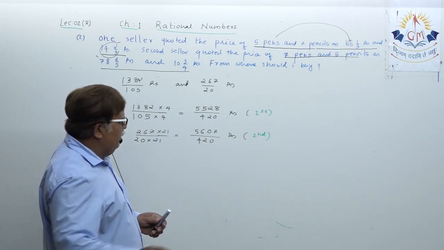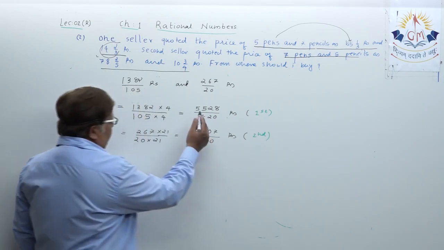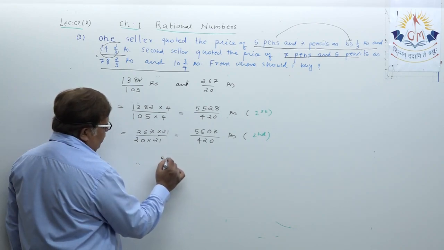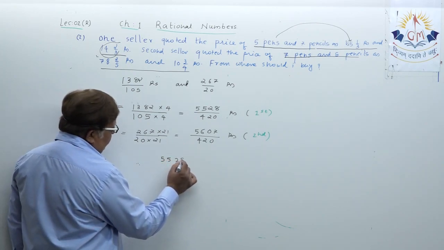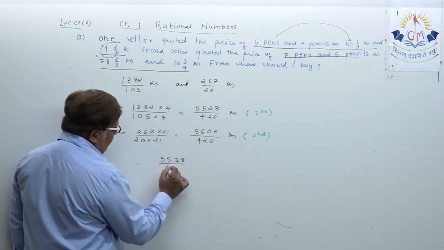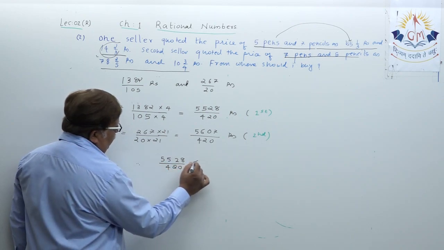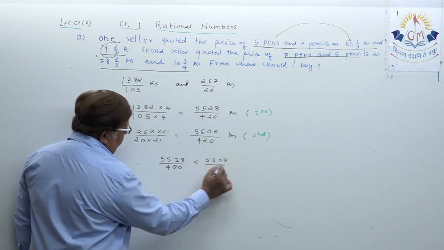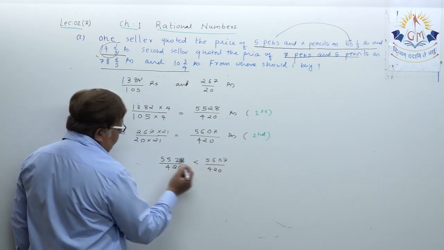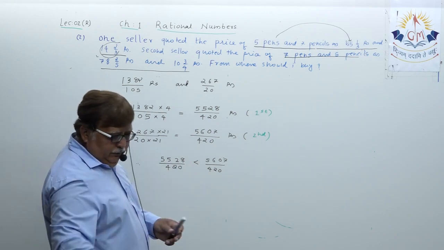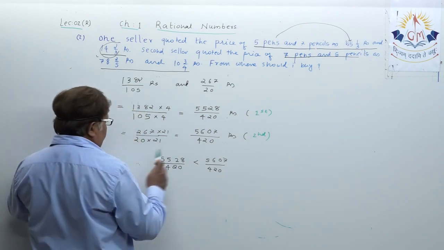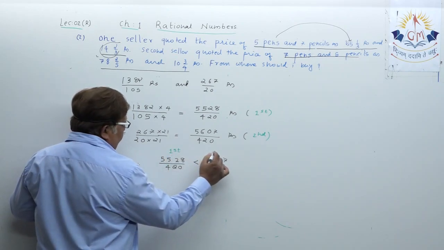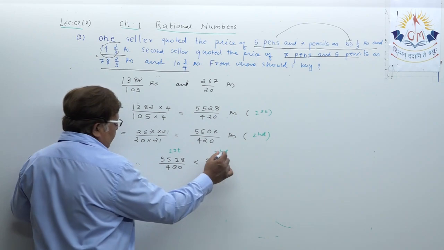Are you understanding or not? If you compare these two numbers, obviously you can understand that 5528 upon 420 is less than 5607 upon 420. This is the price quoted by the first bookseller, and this is the price quoted by the second.